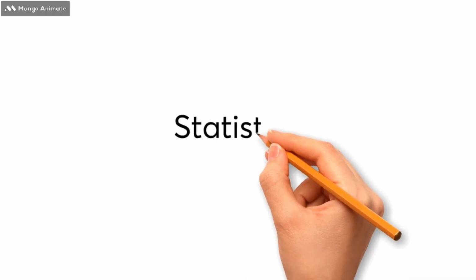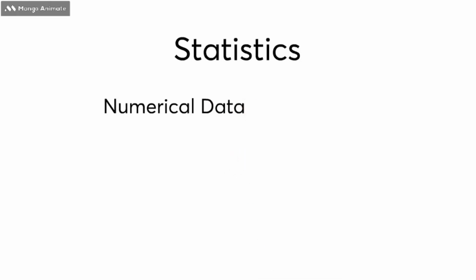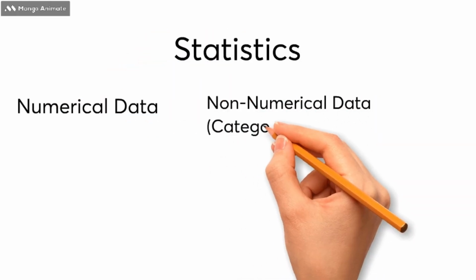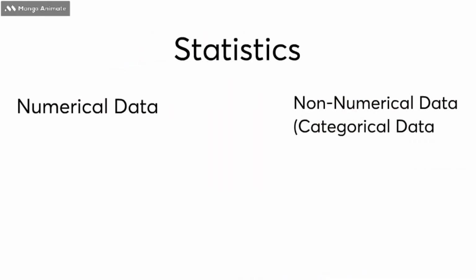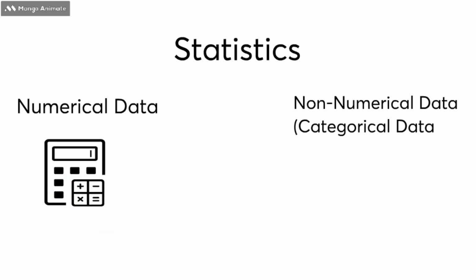Statistics not only deals with numerical data but also deals with non-numerical data, that is categorical data. Numeric data comprises of numbers on which calculations can be performed, for example, age, bank balance, examination score, etc.